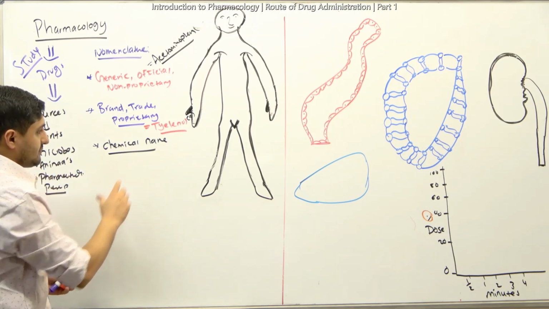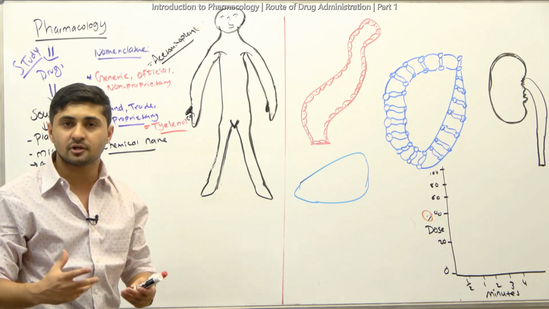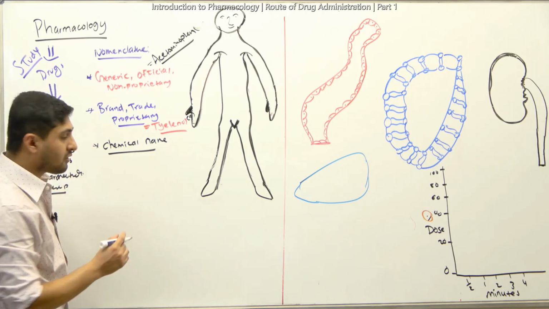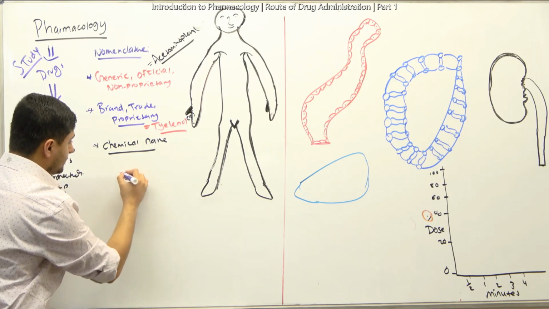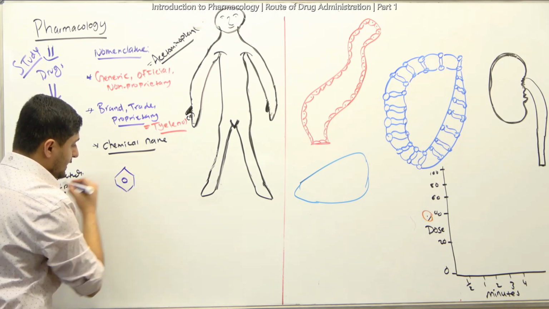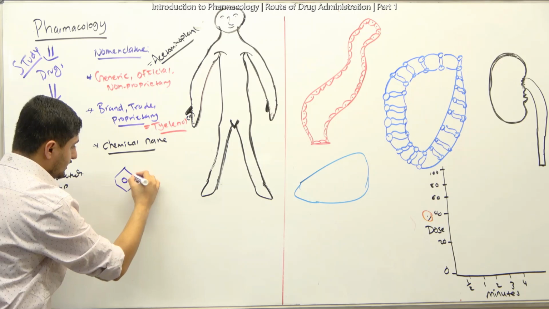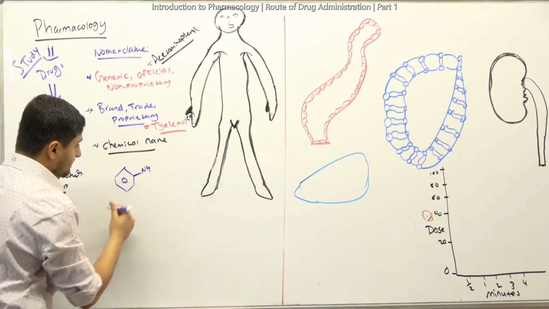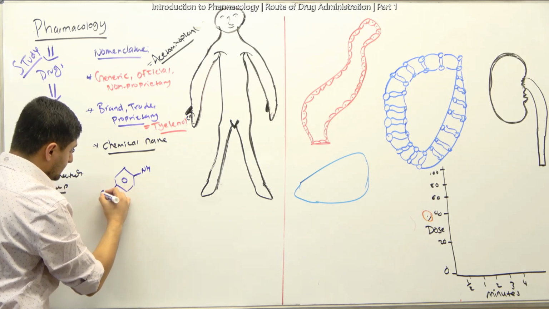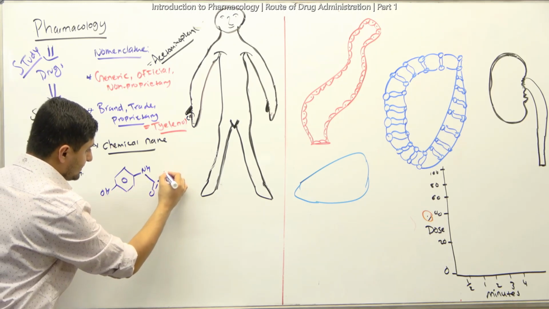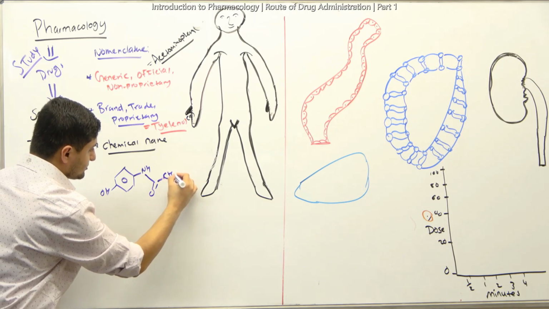And then the chemical name is based on the chemical properties, based on the chemical structures. So if I draw quickly, let's say Tylenol, I'll just quickly make a Tylenol here. It looks something like this. It has the benzene ring in it, the aromatic ring, right? And then if I label this, you have this bond right here, and you have an NH group, okay? And then you have the carbon number 4 hydroxyl group, and you have a ketone like this, and you have a methyl group, which is a CH3 like this.